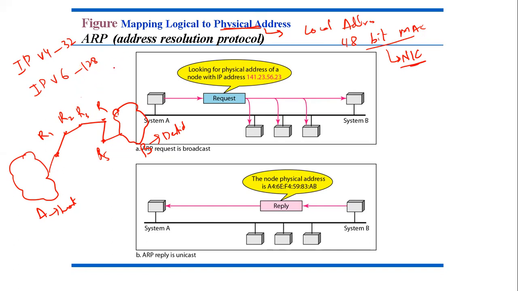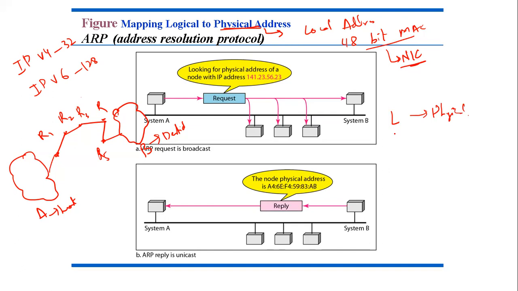So this means that for the delivery of a packet, suppose you're using A as your host and B as the destination, then for the addressing, we need two levels of addressing. One is the logical addressing and the other is the physical addressing. Now, the system at any given time when it is connected to the internet will have two addresses. So we need to be able to map this logical address to the physical address.